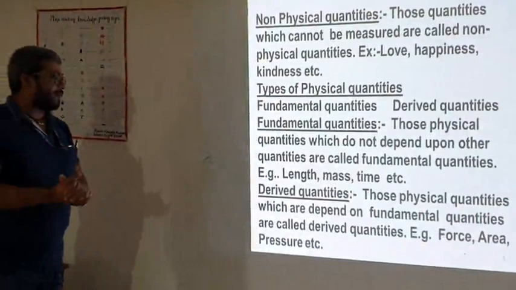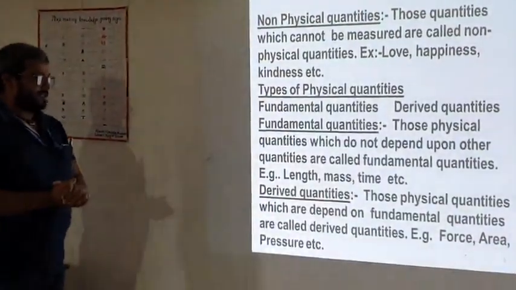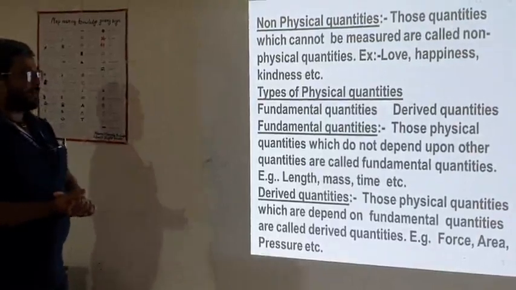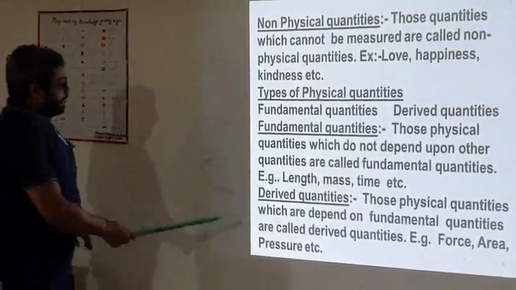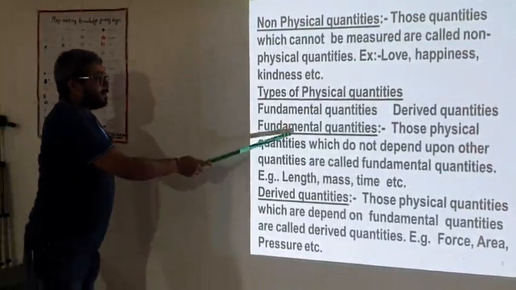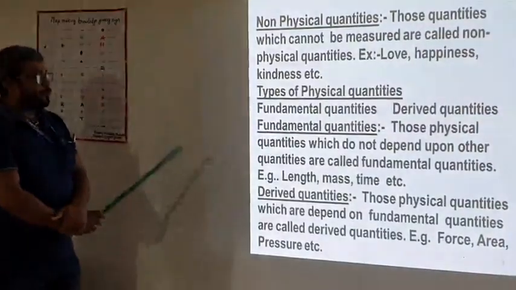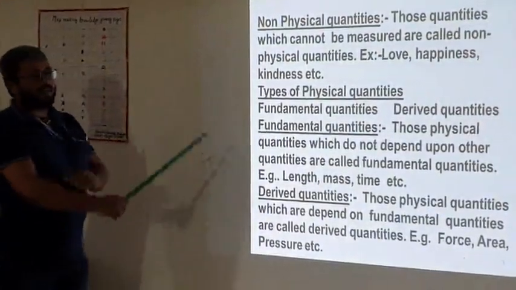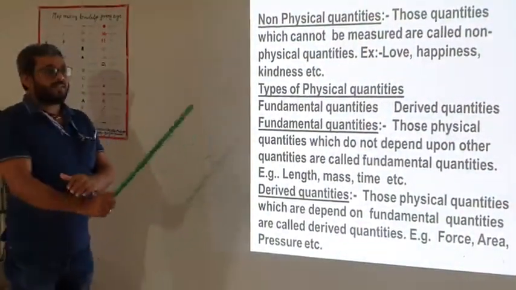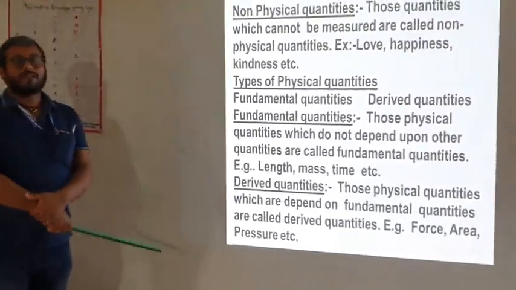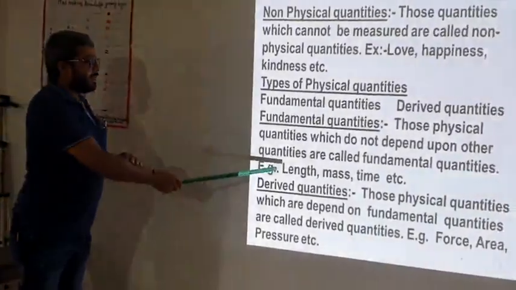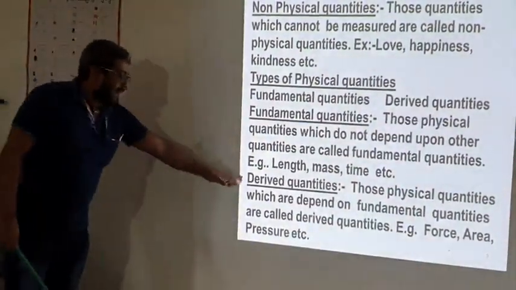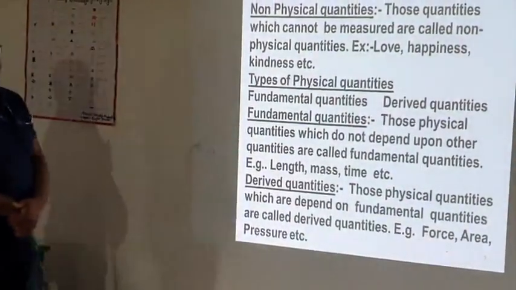Now we are going to study about the derived quantities. Those physical quantities which are dependent on fundamental quantities are called derived quantities. Suppose area: to find out the area, they need length and breadth, which means it depends upon length also. So they are called derived quantities.